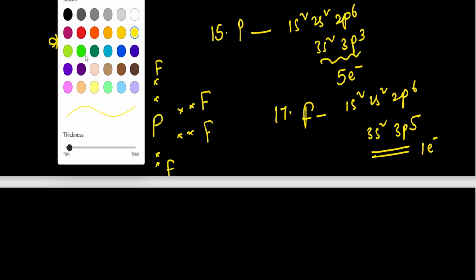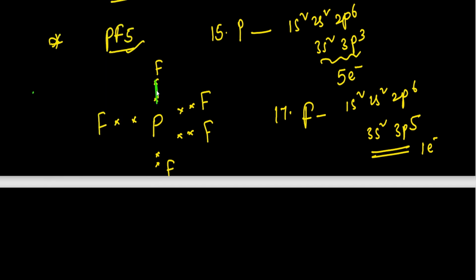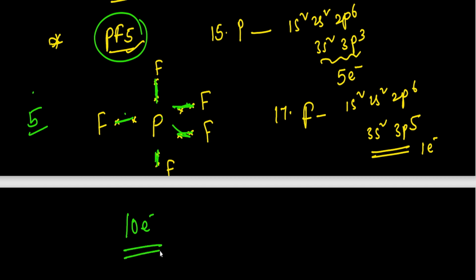If you observe here, there exist a total of 5 covalent bonds in PF5. So the central atom contains 2, 4, 6, 8, 10 electrons, which means it contains more than 8 electrons. So this is called expanded octet.